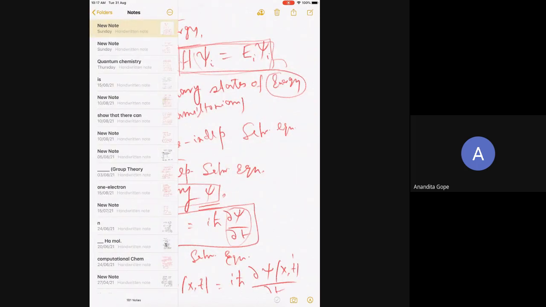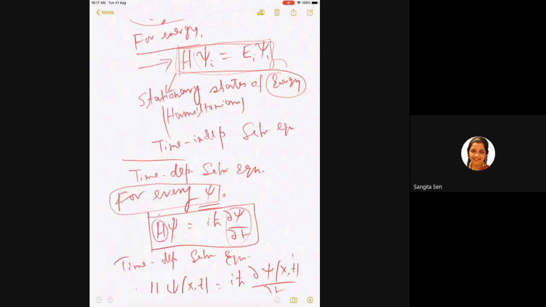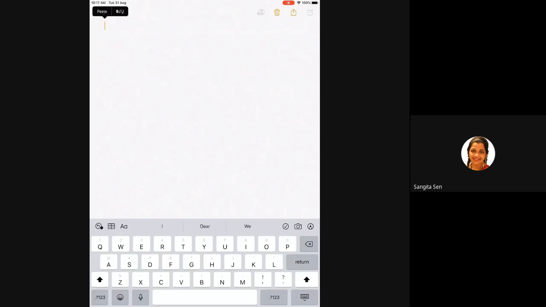Hello? Hello? Is my screen... can you see my screen? Yes, we can see your screen. Okay, good. So is the Hermitian operator done today? No, sir. What was done in teaching in the first hour?